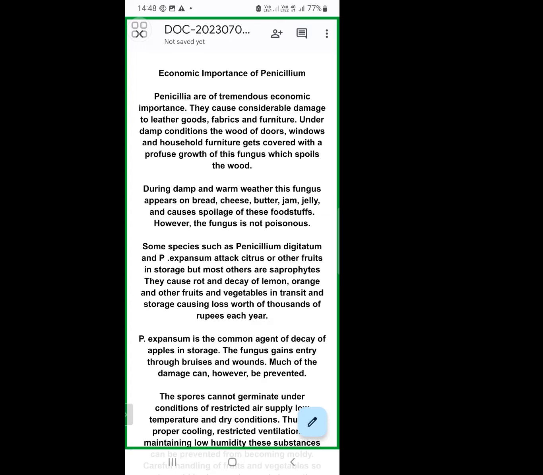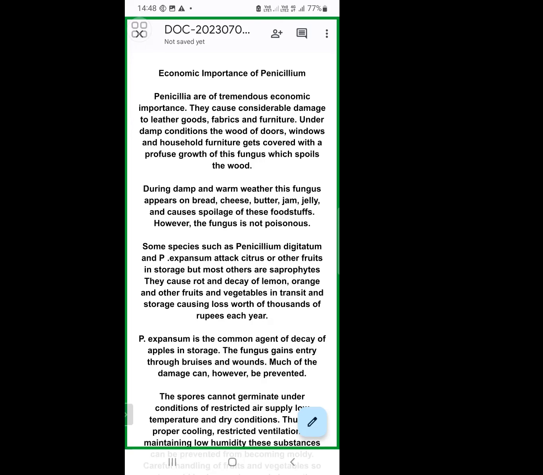Next, one particular species that specifically attacks wooden articles gives a pale yellow color to those articles, so the quality of wood and wooden articles decreases gradually. That species name is Penicillium divaricatum. What species spoils wooden articles? Penicillium divaricatum gives a pale yellow color to wood items.